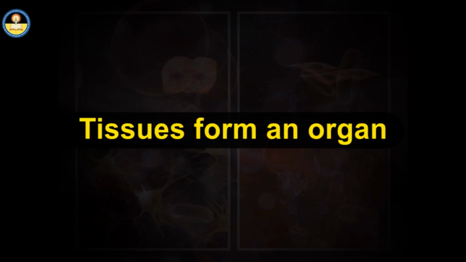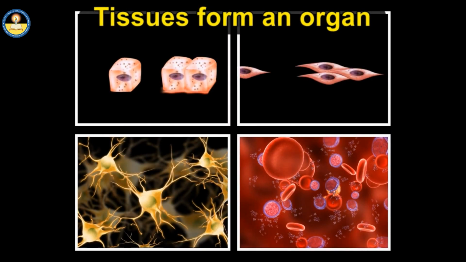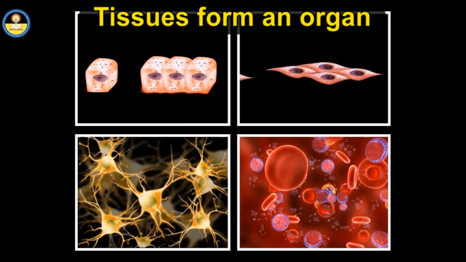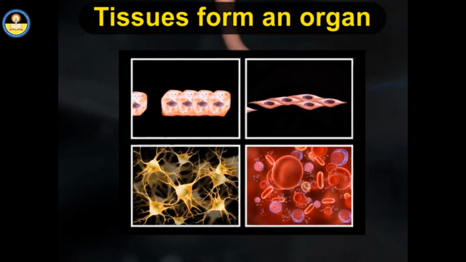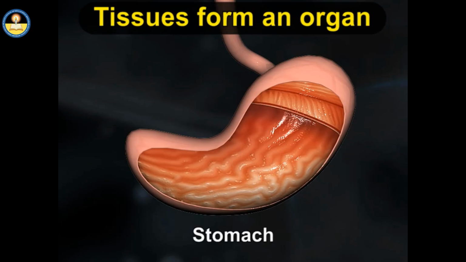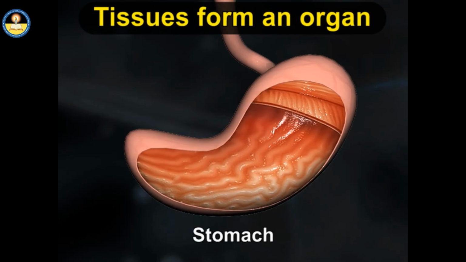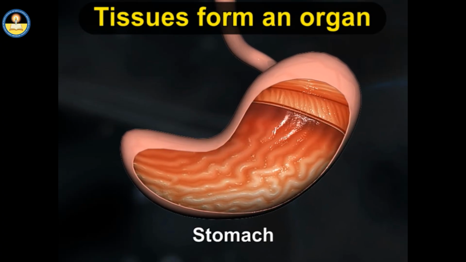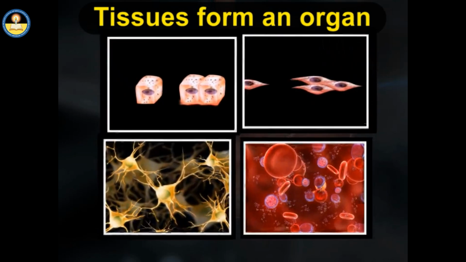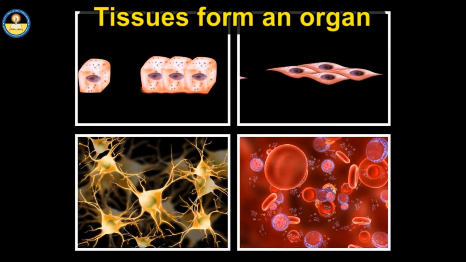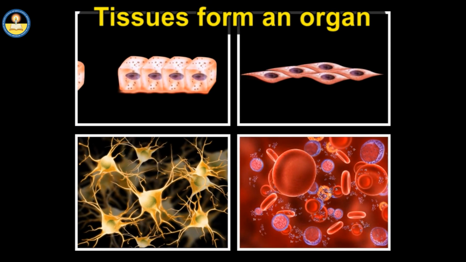An organ is the next level of organization in the body. An organ is a structure that contains at least 2 different types of tissues functioning together for a common purpose. So we can say that an organ is made up of tissues that work together to perform a specific activity.